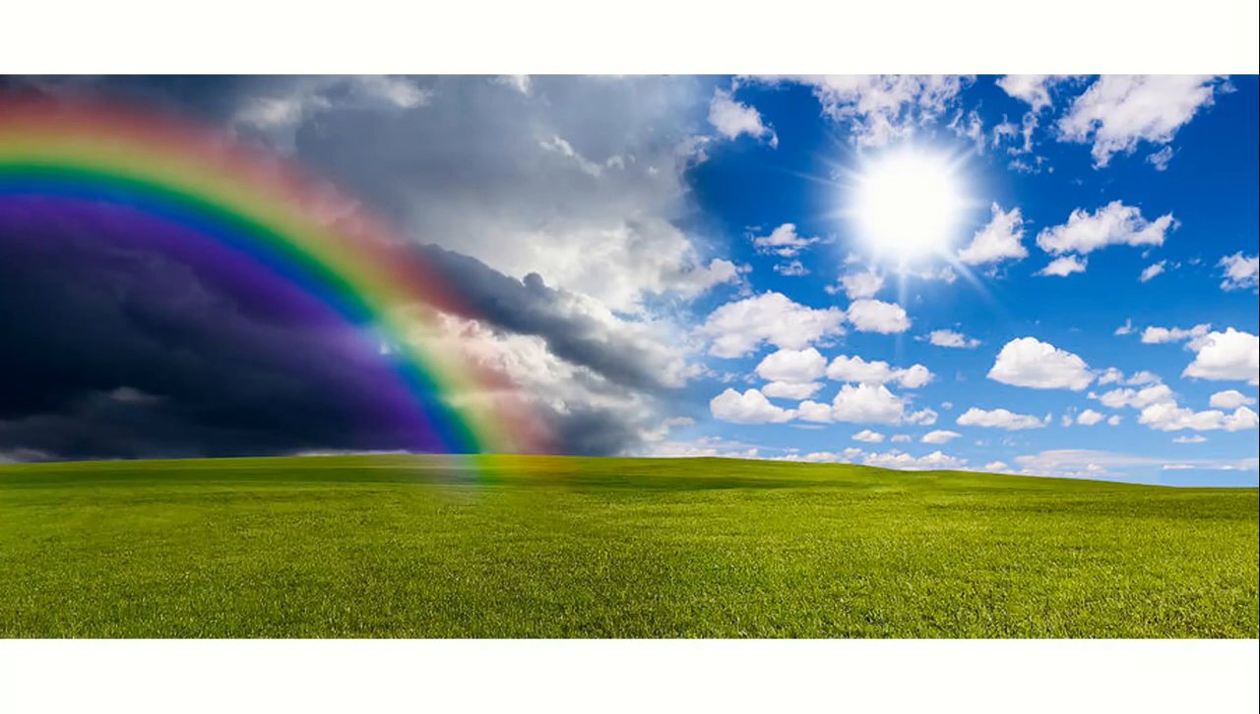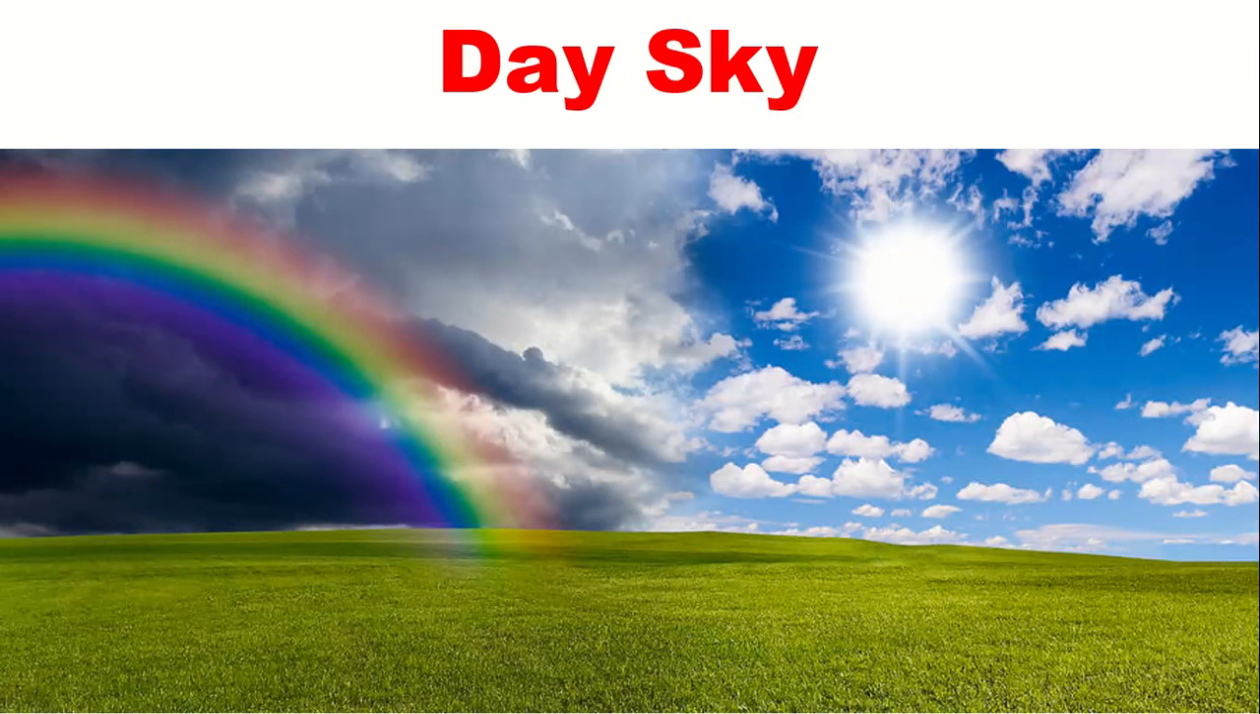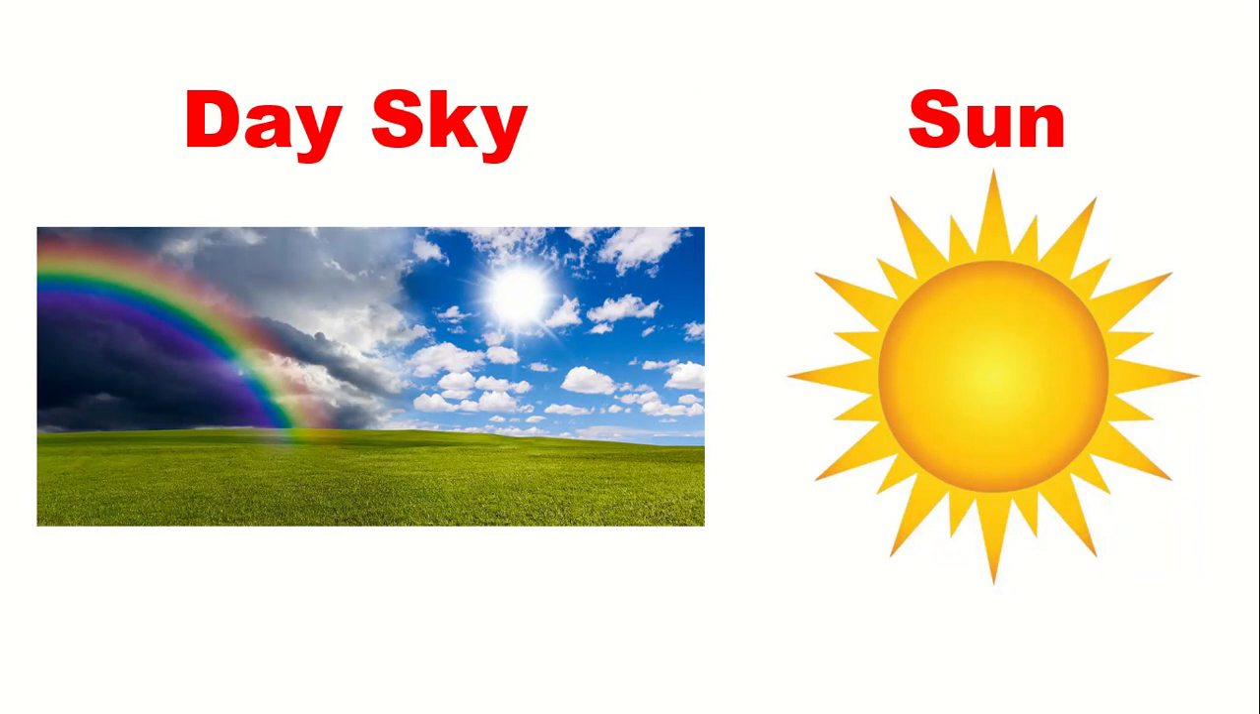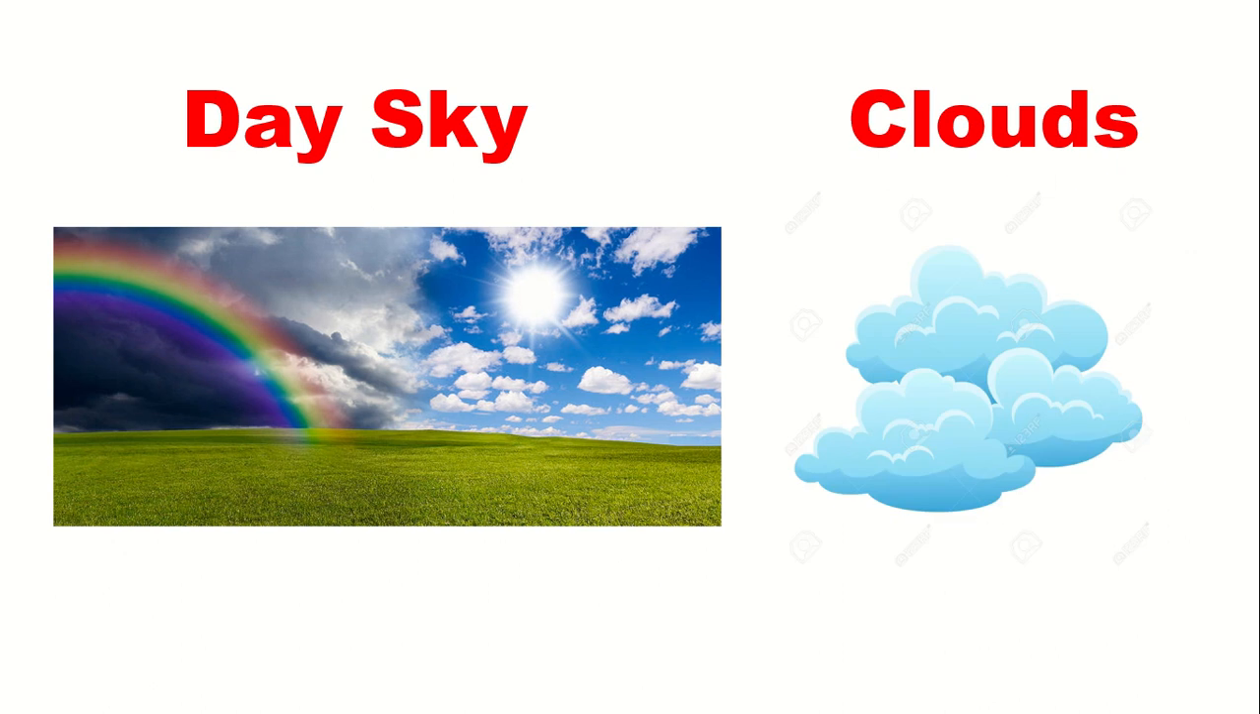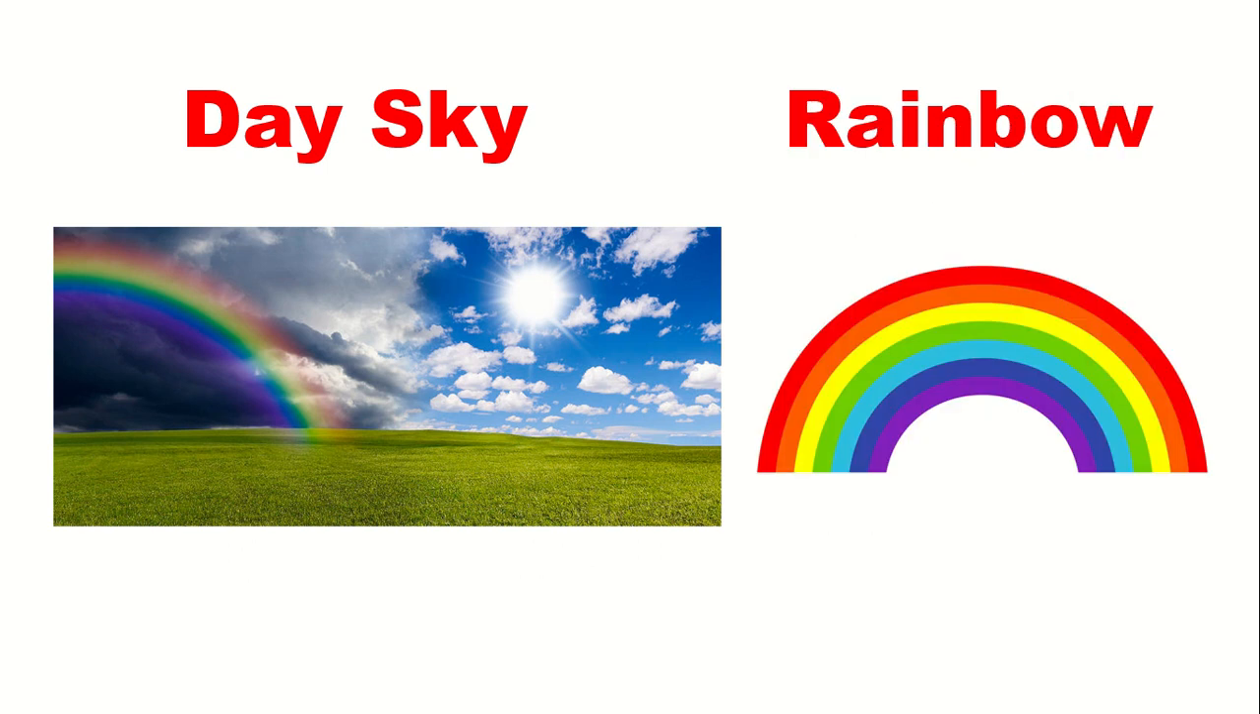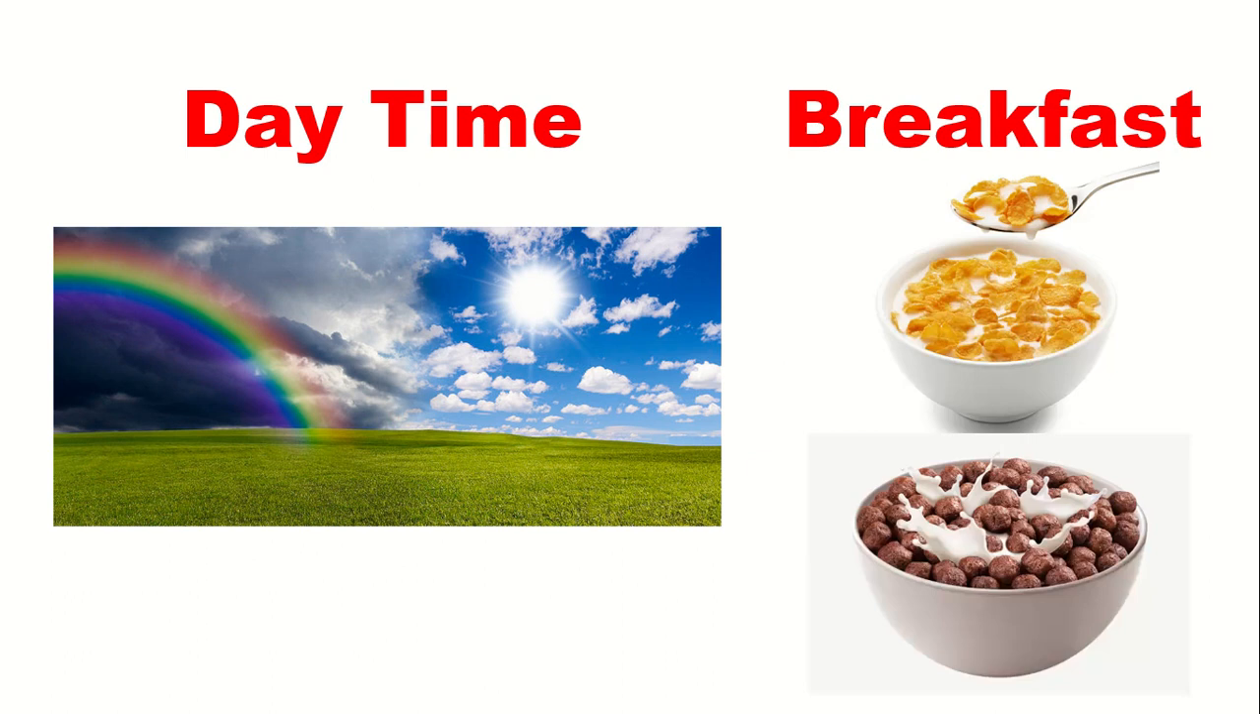The day sky. That's a day sky. Repeat after me. Day sky. The day sky has a sun. In the day sky, the sun is there. Sun. What else is there? Clouds. Repeat after me. Clouds. And rainbow. Rainbow is in the day sky.